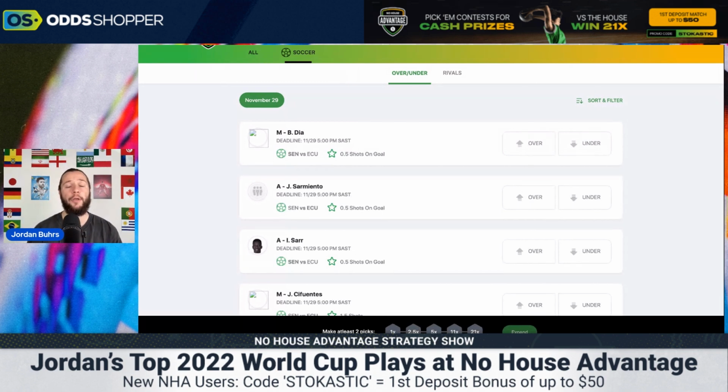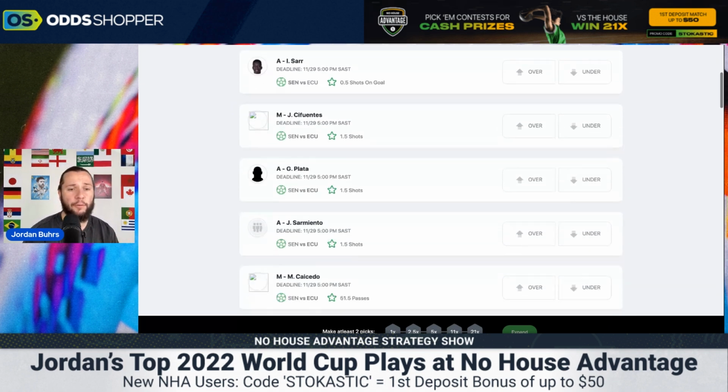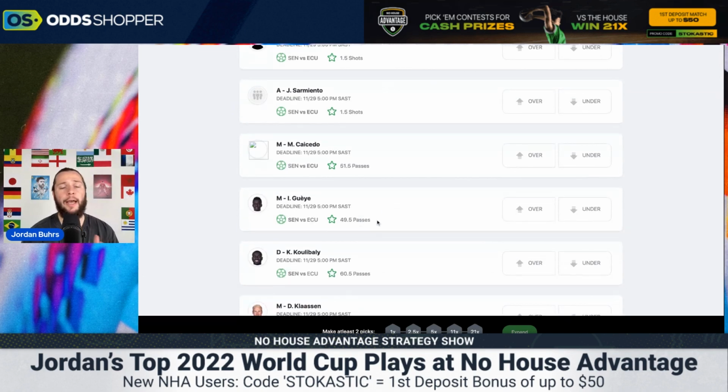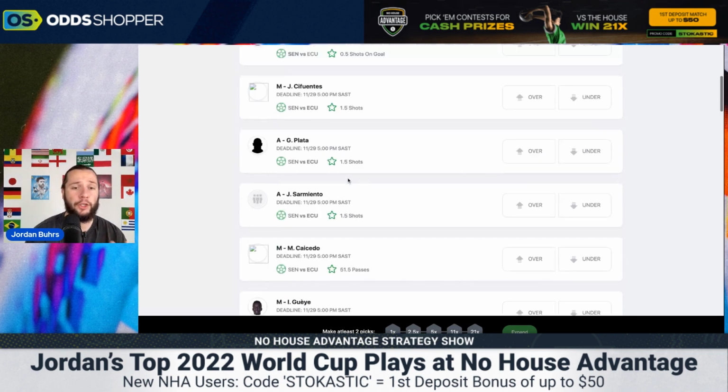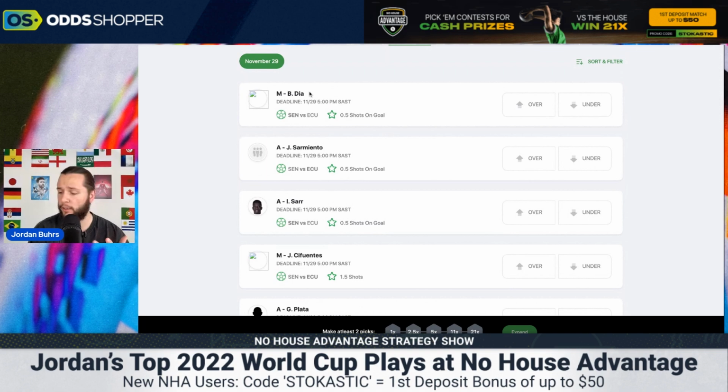Now, to be honest with you, I don't see too many players that I like here. A lot of these players aren't starting, or even if they are starting, I don't expect them to play the full game. And then we've also been given weird passing odds over here. Like Casado, I would have appreciated if they had put the shots odds in. But for instance, Dia is the only one that I've been really looking at.